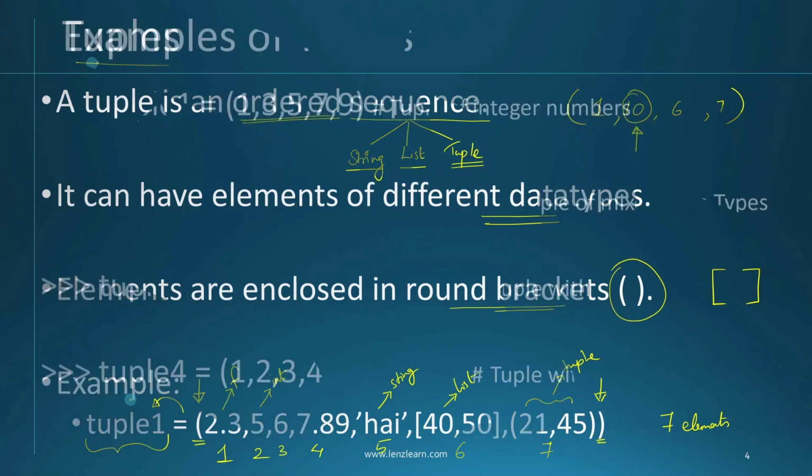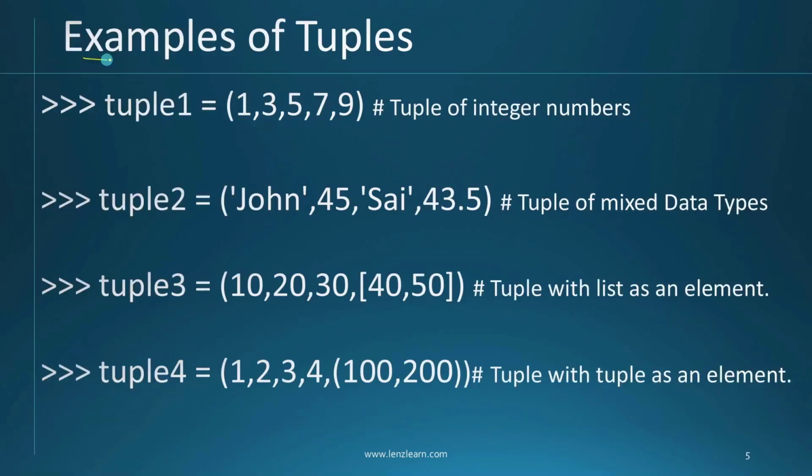Okay, so now let us continue. In this slide we are going to study some more examples related to tuple. Here I am creating a new variable tuple1, and to this variable I am going to assign a tuple that has only integer values inside it. In the next statement you can see I am creating a new variable tuple2, and inside it I have a mix of data types. First you have a string, then an integer, then another string, and then a float. This is also valid.